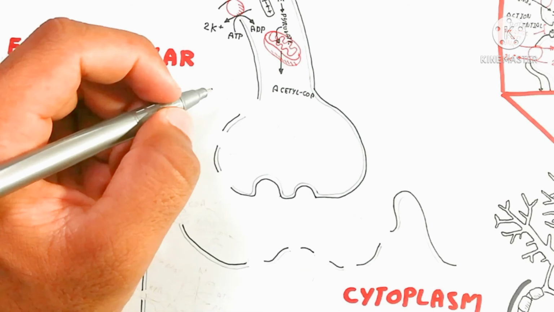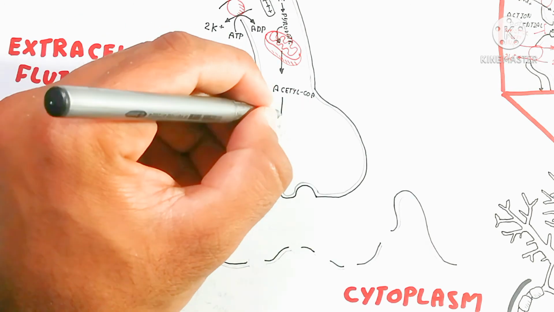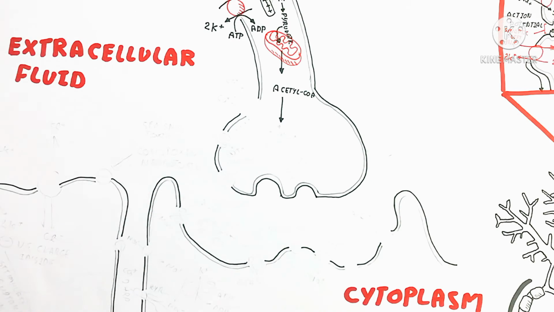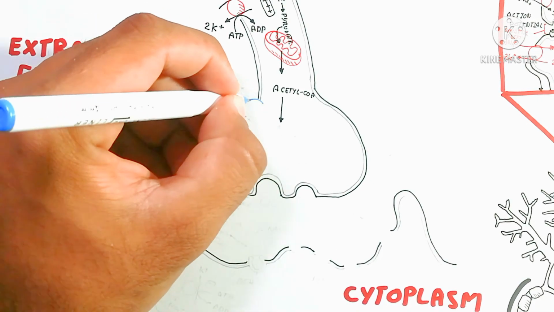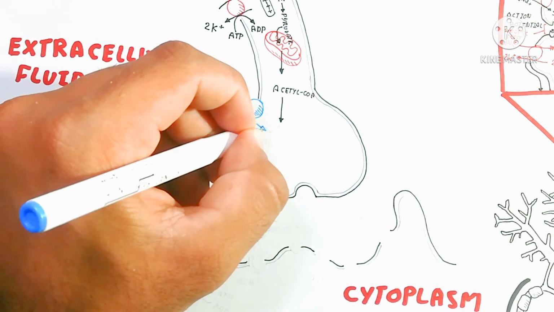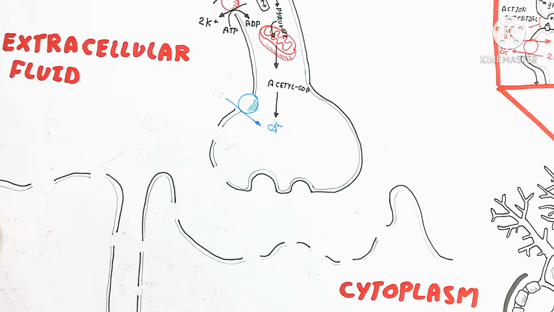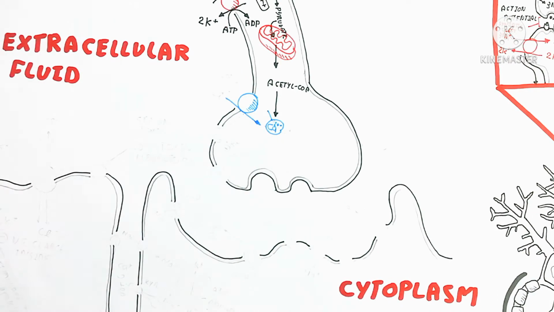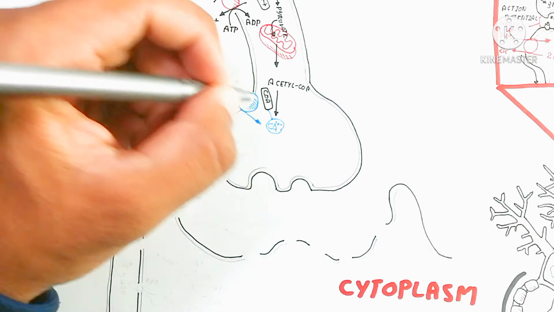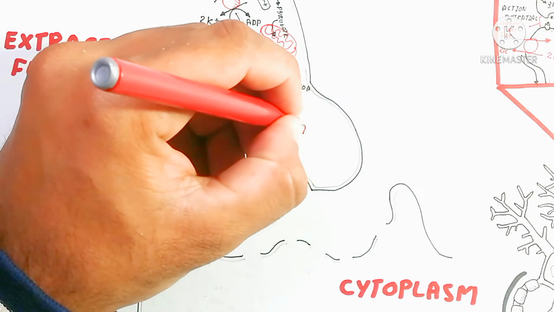calcium ion moves inside and binds with the acetyl-CoA. This binding, with the enzyme choline acetyltransferase, is used to bind choline and the coenzyme acetyl-CoA, to create the acetylcholine neurotransmitter. So this neurotransmitter is very important, and that's the